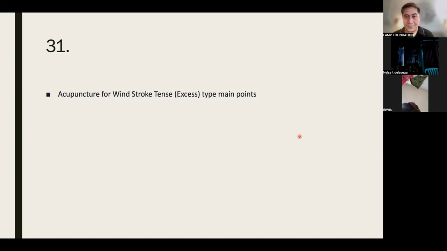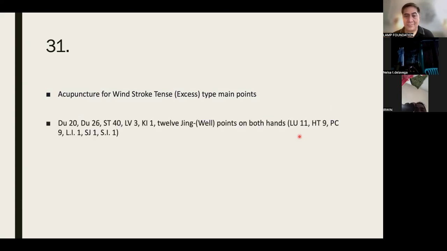Du 20, Du 26, Stomach 40, Liver 3, 12 Jingwell points, and then Lung 11, Heart 9, PC 9, LI 1, Sanjiao 1, and SI 1. You don't exactly have to use all of the points, no? Based on your assessment lang.